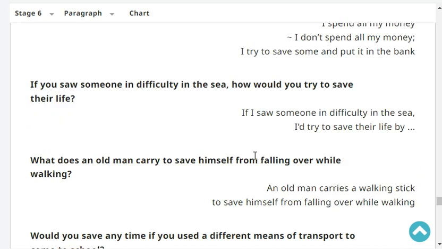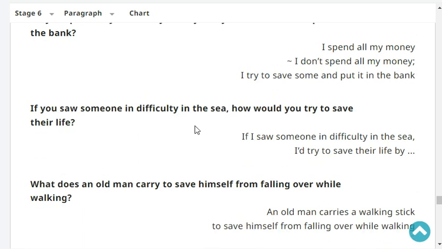Megan, if you saw someone in difficulty in the sea, how would you try to save their life? If I saw someone in difficulty in the sea, I'd try to save their life by calling the Coast Guard.